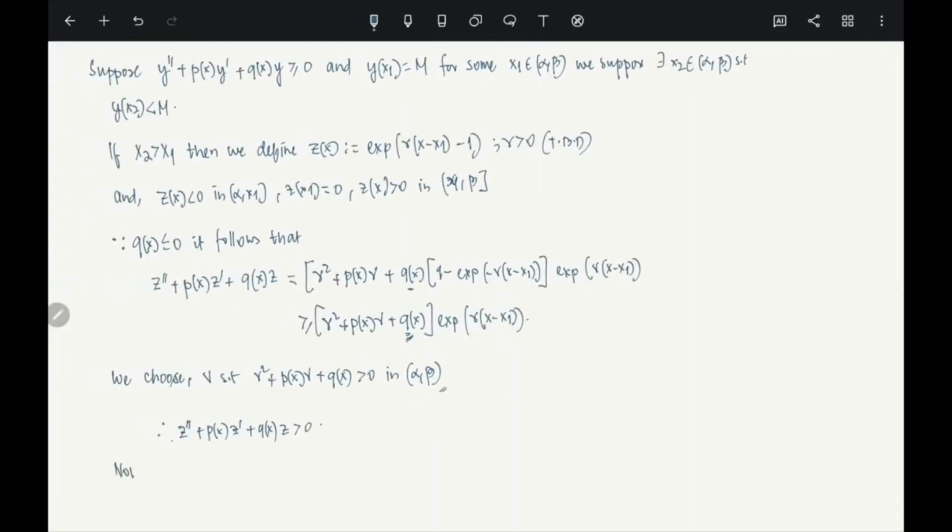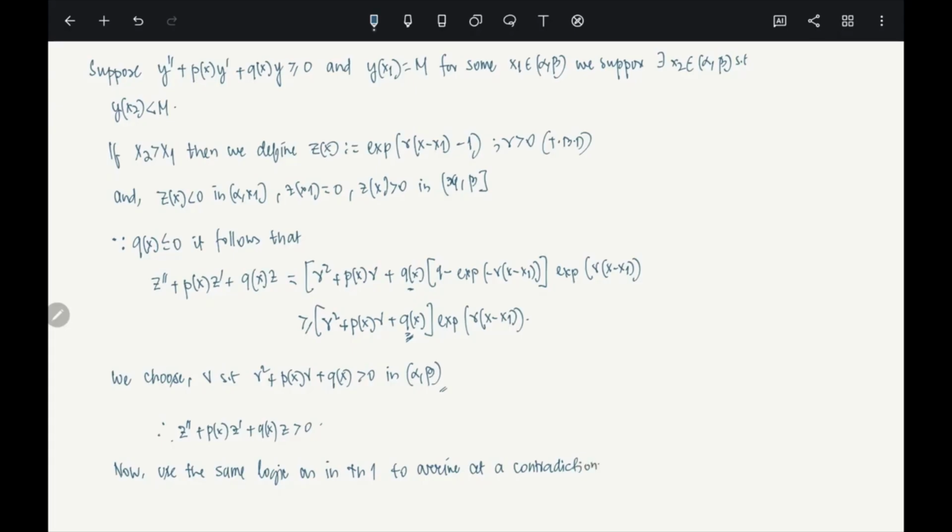Now use the same logic as in theorem 1 to arrive at a contradiction. I hope this is clear to you. Is it okay?